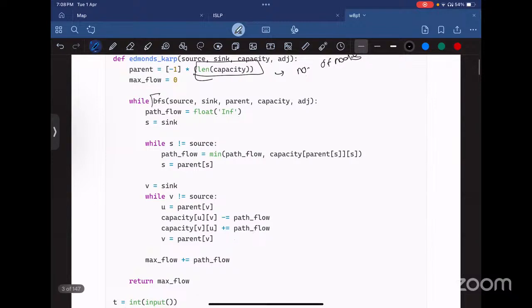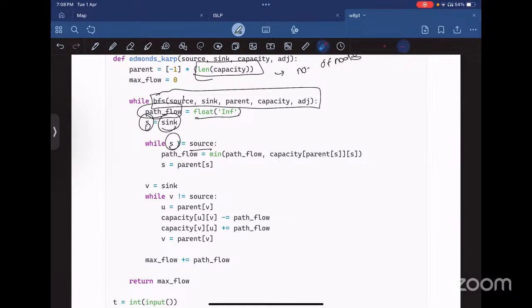Then while there is a path from source to the sink, we are creating this path flow variable, which we are setting to an infinity value, and s variable with the sink. That is our final end goal. And now we will do the backtracking. Until we reach the source node, that is the starting point, we'll take the minimum of the path flow, that is this infinity variable, and the capacity of the edge from the parent of s to s.